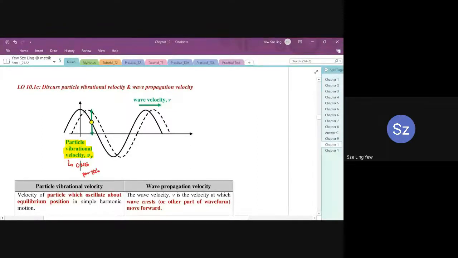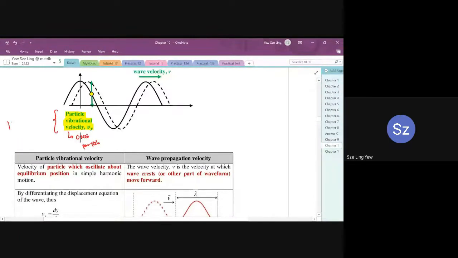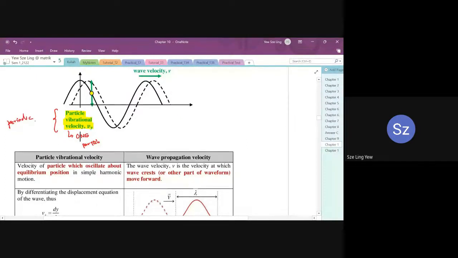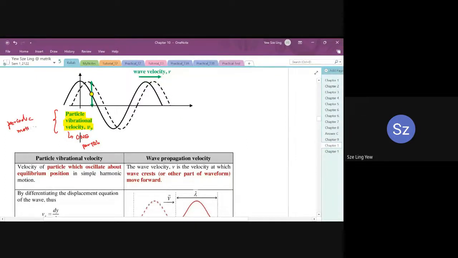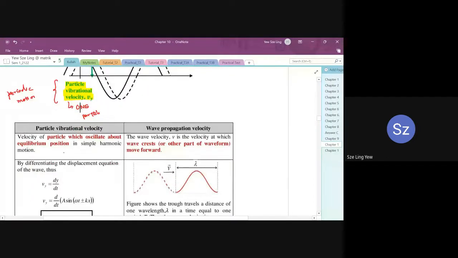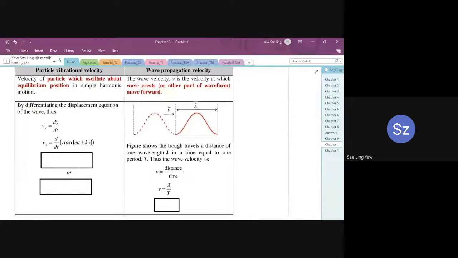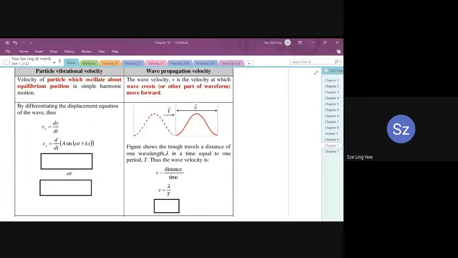What we do know about this particle is that it is oscillating up and down, and therefore it is a type of periodic motion. So the way we are going to solve it is very similar to what you learned in chapter 9.